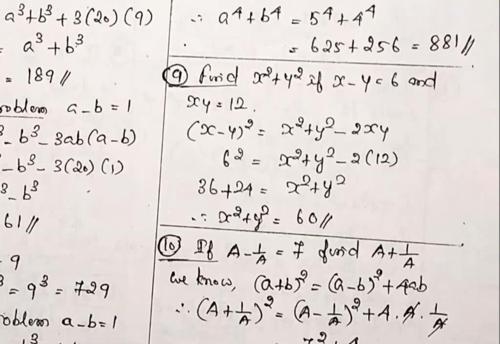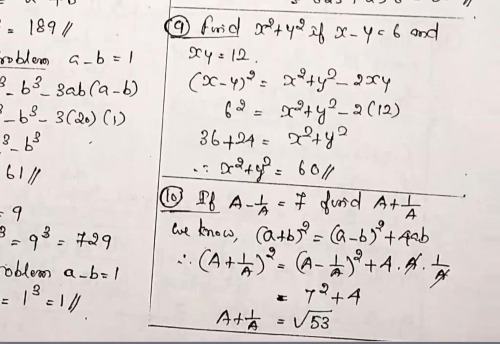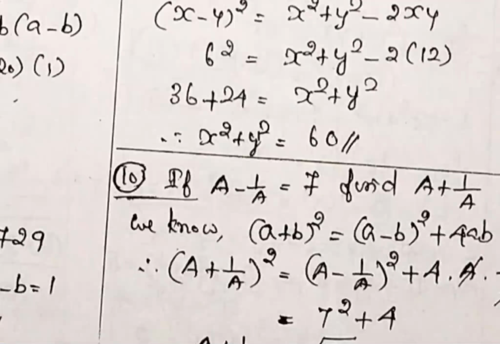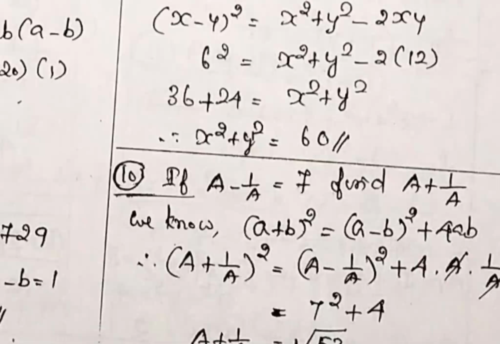If possible, get the PDF and practice. Find a square plus y square if x minus y is equal to 6 and xy. Same idea, already available. So problem number 10, the model we already covered. That's why I am skipping.